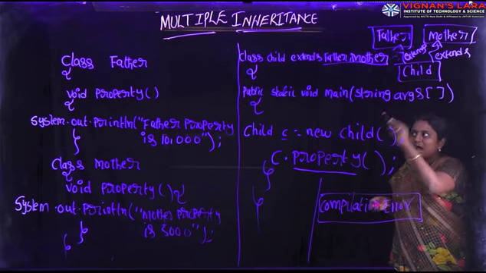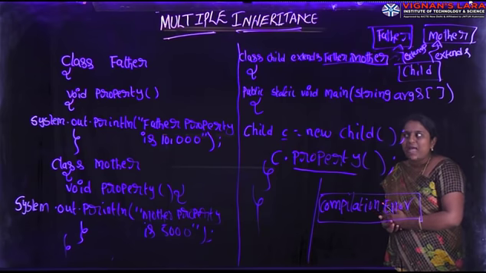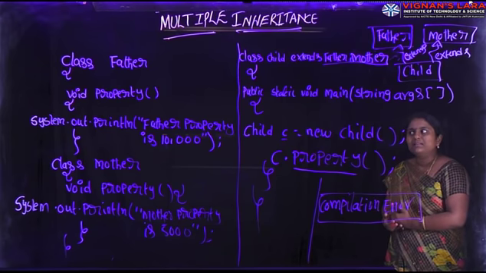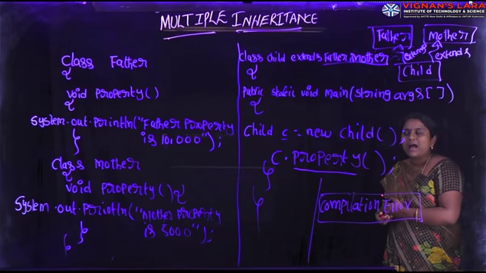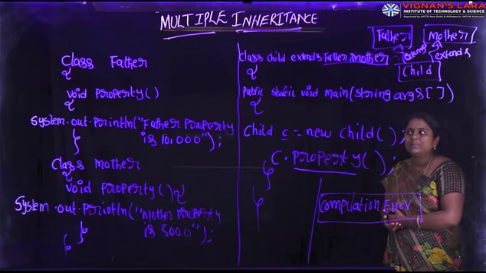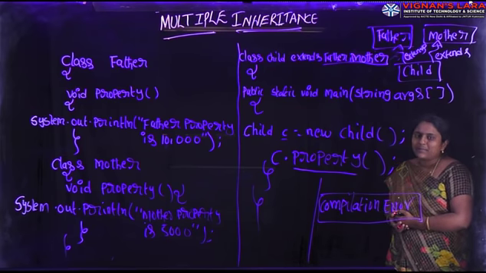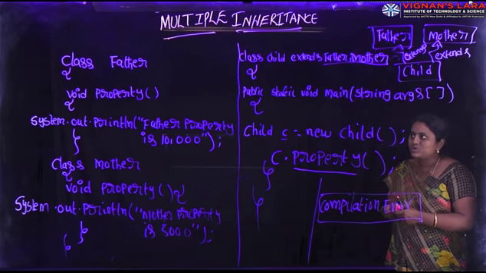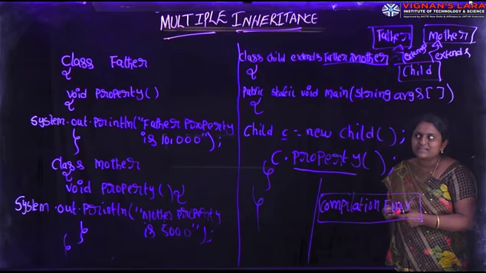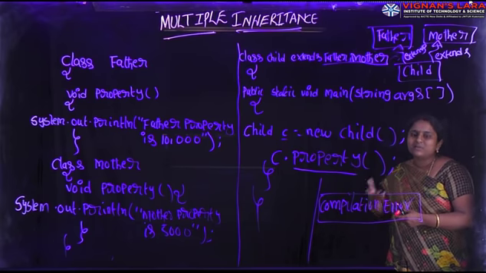But here both the superclasses father and mother have the same method. That method is property. In the father class I have written one method property, and in the mother superclass also I have written one method property. So the problem occurs when the same method exists in both superclasses.